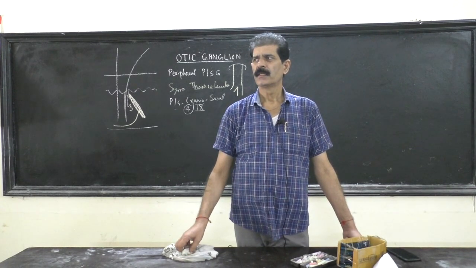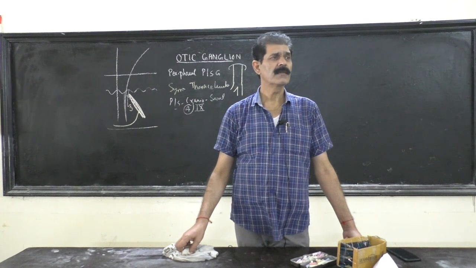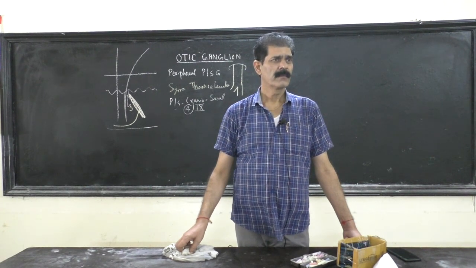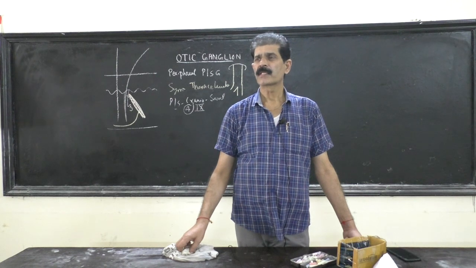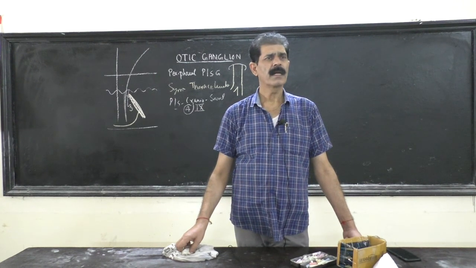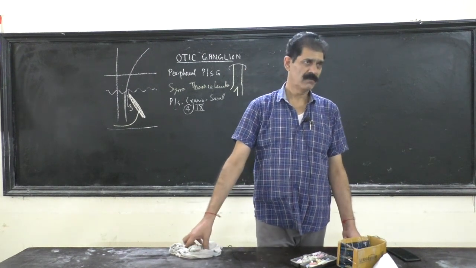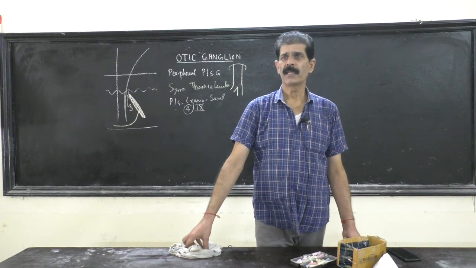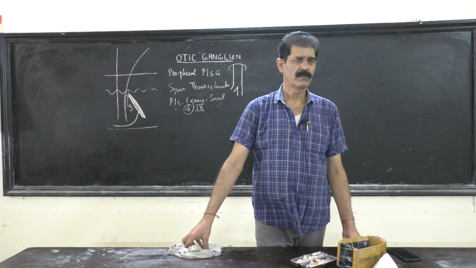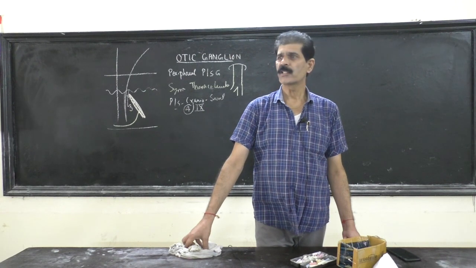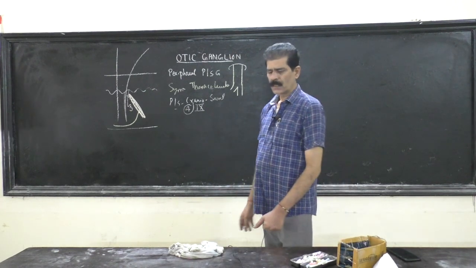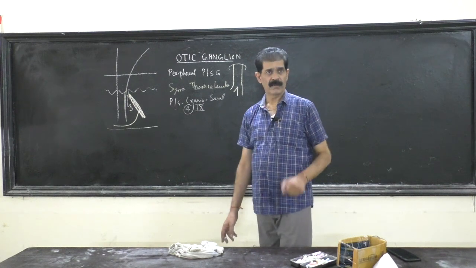glossopharyngeal. So glosso means tongue, pharyngeal means pharynx. So it supplies the smooth muscles of the tongue and the pharynx. But additionally, it also helps in the sympathetic, parasympathetic supply also. So functionally, it is parasympathetic.